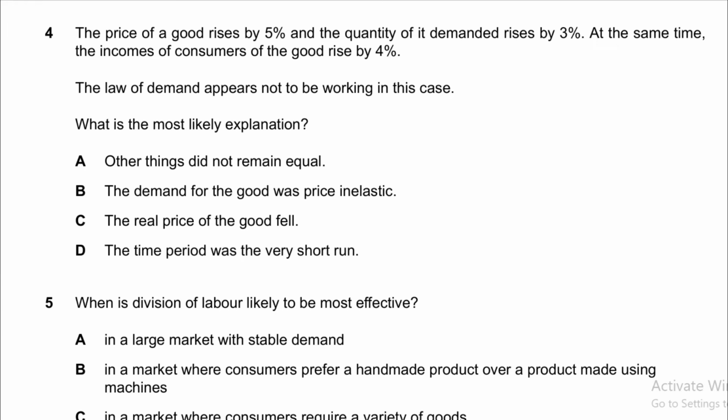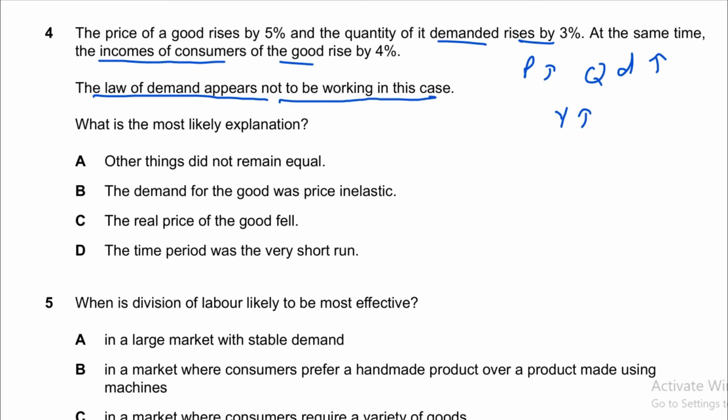The price of a good rises by 5% and the quantity of it demanded rises by 3%, right? So the price is increasing and the quantity demanded is also increasing. At the same time, the income of the consumer of the good rises by 4%, so income is also increasing, right? So the law of demand appears not to be working in this case. Why does the law of demand not work here?